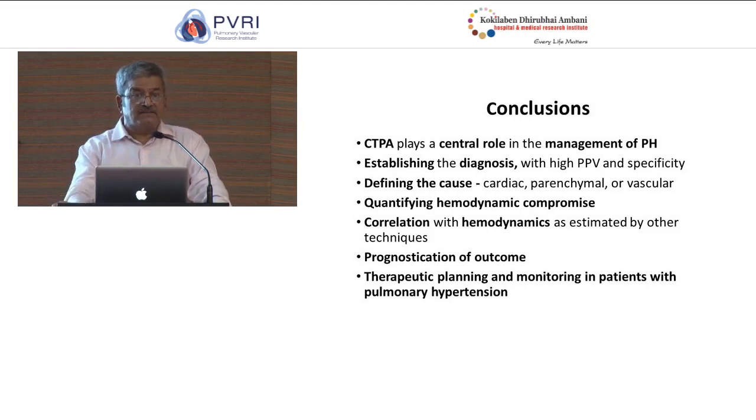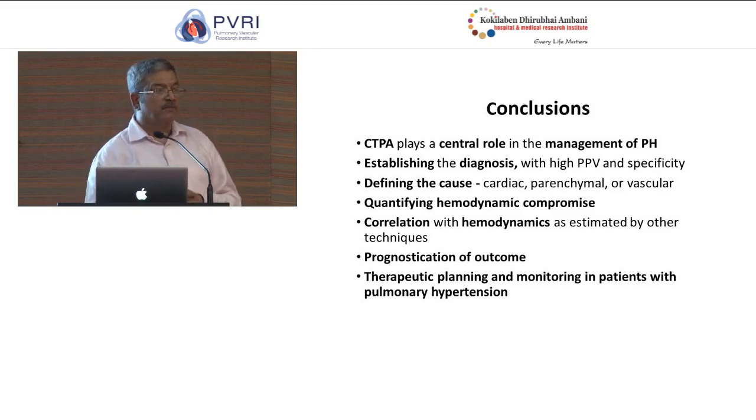Emerging evidence and new research suggests that it is not very secure but reasonably secure in terms of establishing the hemodynamic compromises which happen secondary to pulmonary hypertension, and it helps prognosticate the outcome of therapy. That's what is important. Thank you so much for your attention.